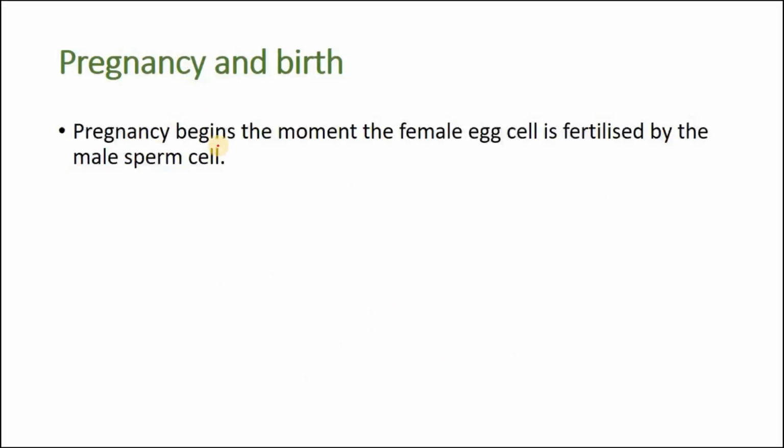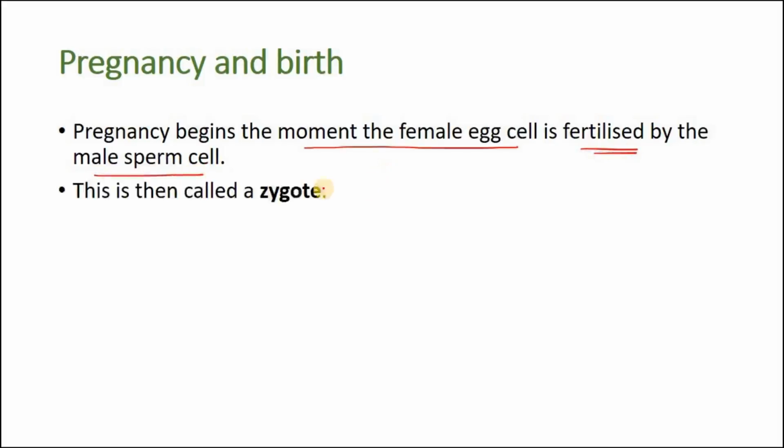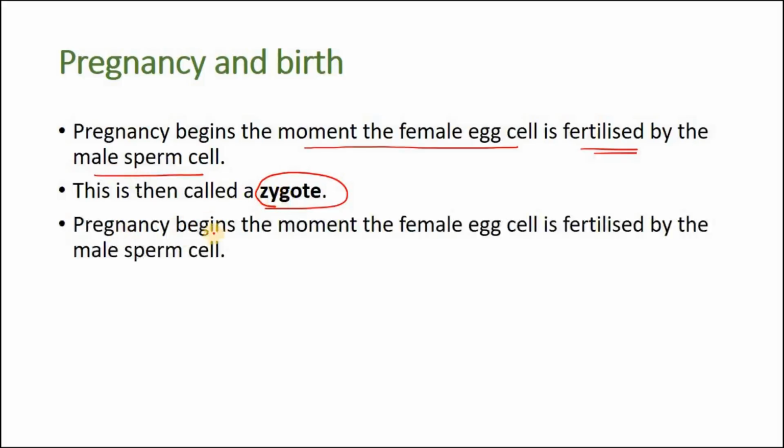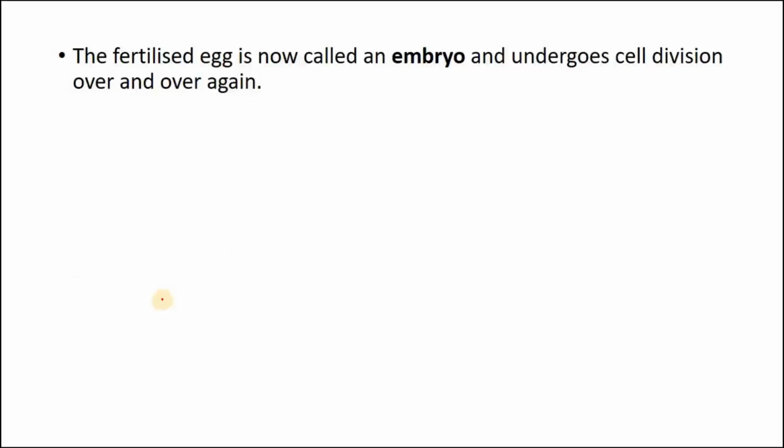And then what happens? Pregnancy and birth. Pregnancy begins the moment the female egg cell is fertilized by the male sperm cell. Now it is called the zygote. The egg and sperm unite to form the zygote. Now this zygote will further divide, and it's called an embryo.